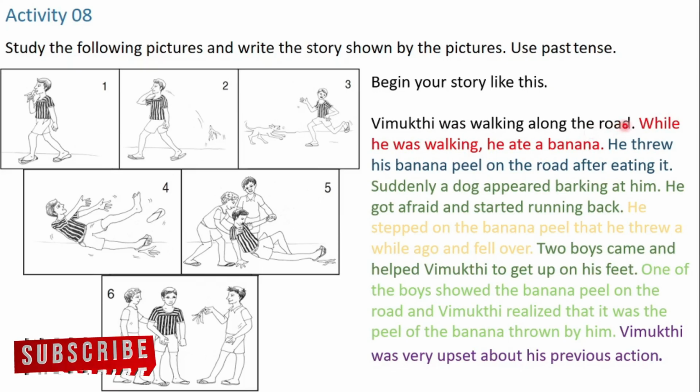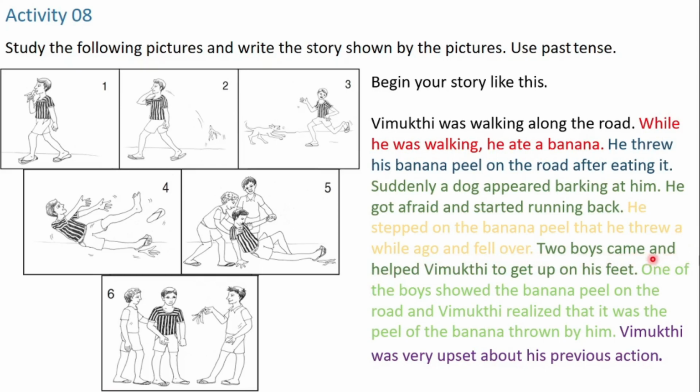Vimukti was walking along the road. While he was walking, he ate a banana. He threw his banana peel on the road after eating it. Suddenly, a dog appeared barking at him. He got afraid and started running back. He stepped on the banana peel that he threw a while ago and fell over.